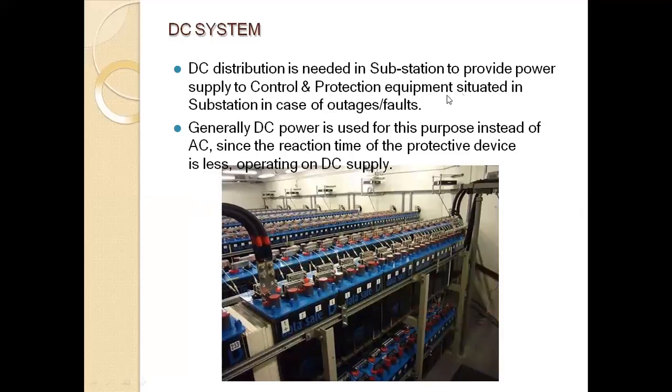Next is the DC system. A DC distribution is needed in a substation to provide power supply to control and protection equipment situated in the substation in case of outage or faults. Generally, DC power is used for this purpose instead of AC since the reaction time to protect the system is less when operating on a DC supply.